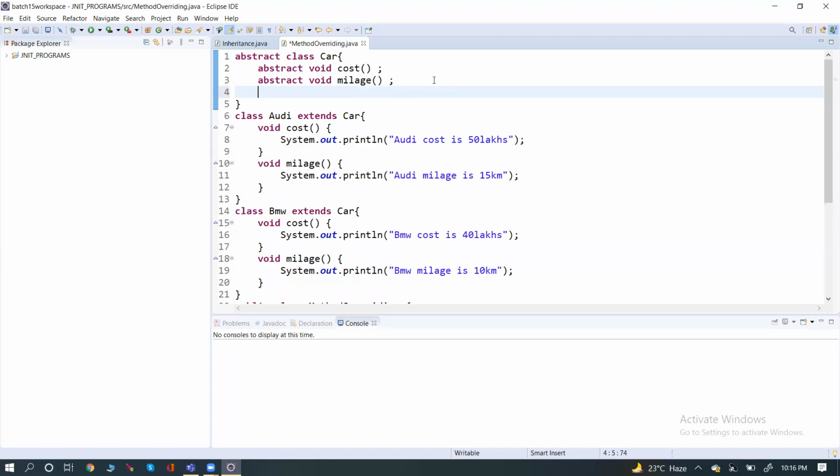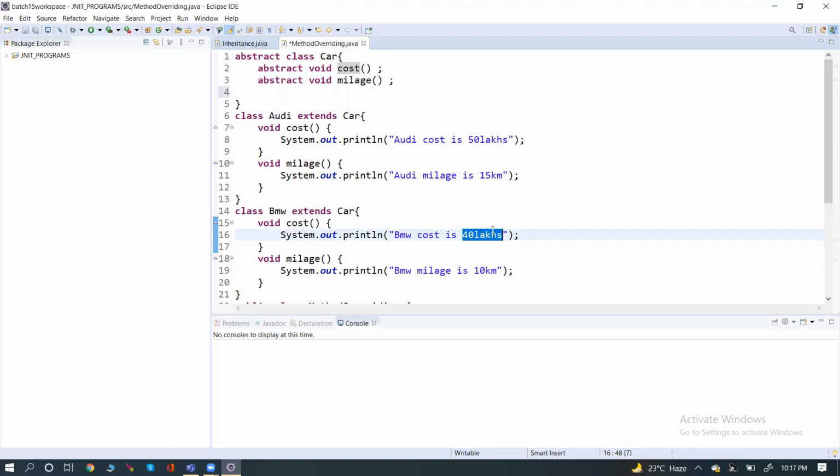So how to select that normal method? How can we say this is a normal method, this is an abstract method? Simply, the cost is different in Audi and BMW. So you can say that abstract methods have different implementations in the subclasses.